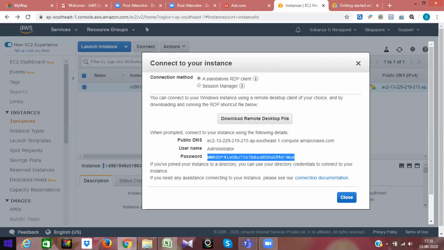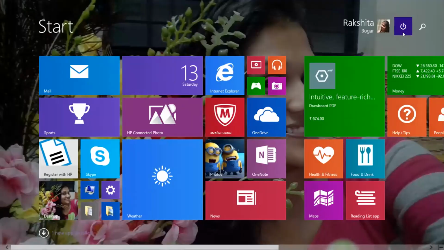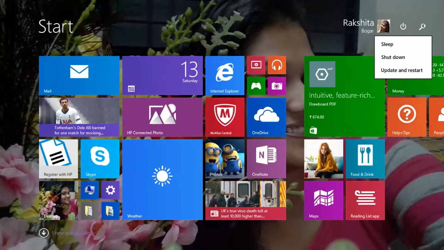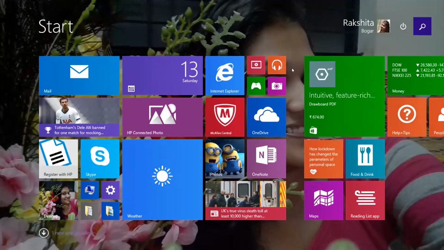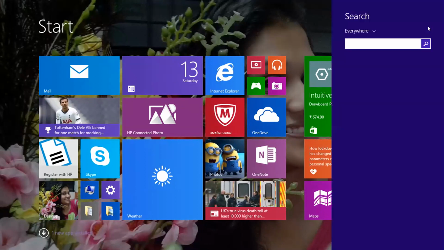See, guys, how easy it is to create a bigger server. You did not download the RDP file, Sukanya? I have downloaded, Senthil. Okay, just click on that file.